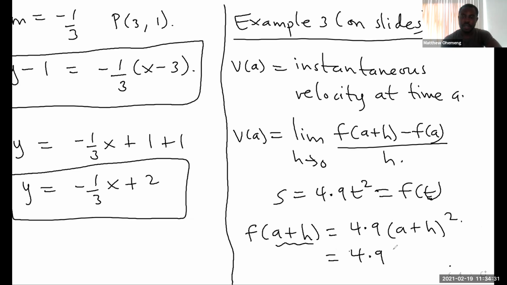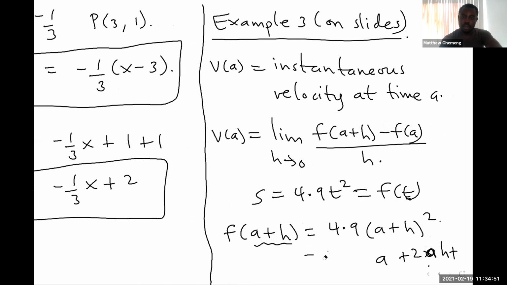So let me simplify this a bit. I get 4.9, and then for this one, I can expand it. You can use FOIL, or you can use the perfect square binomial shortcut, the square of a binomial. So you just square the first term, plus 2 times the product of the 2 terms, so that's 2 times a times h, plus the square of the last term, so that's h squared. So that's 4.9 times (a squared plus 2ah plus h squared). All right, so we are here. Please, any questions here? Anybody needs time here?